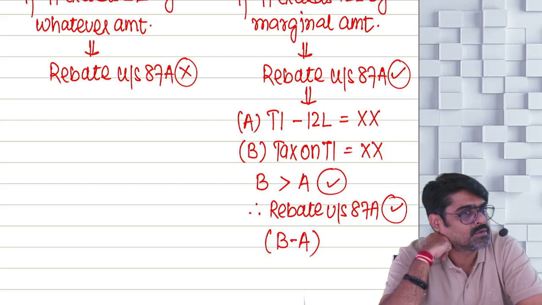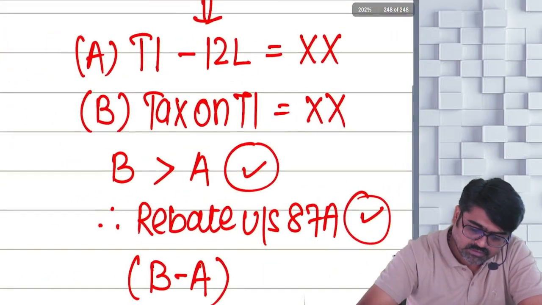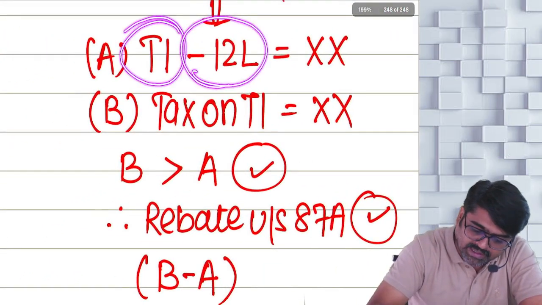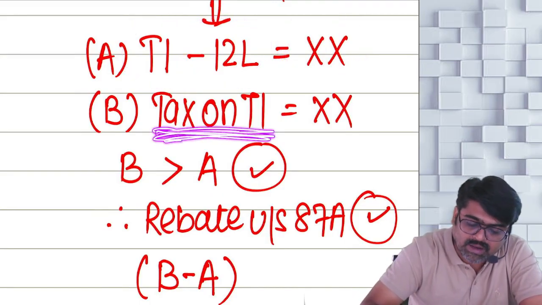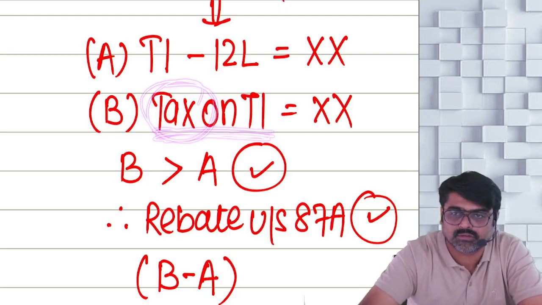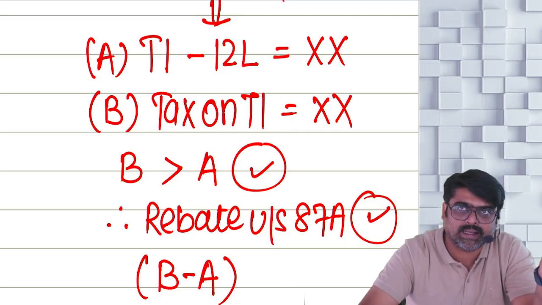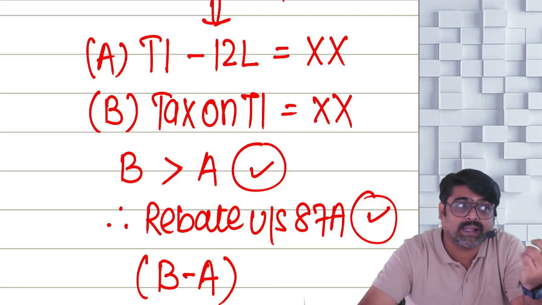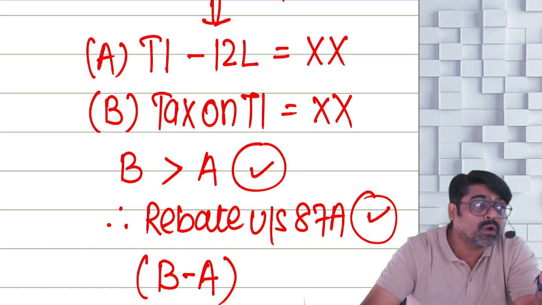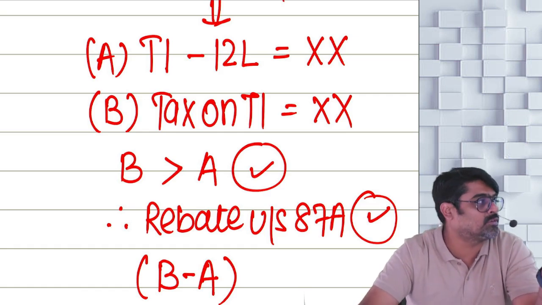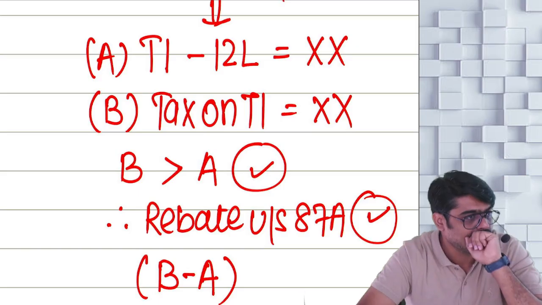12 lakh 40,000. Now tell me, what will be A? 12 lakh 40,000 minus 12 lakh. What will be A? 40,000. On 12 lakh 40,000, you calculate the tax. So first 4 lakhs, nil. 4 lakh to 8 lakh, it will be 20,000. 8 lakh to 12 lakh, this will be 10%, 40,000. And on 12 lakh to 12 lakh 40,000, on this 40,000, you are going to calculate 15%. That will be 6,000. So total tax will be